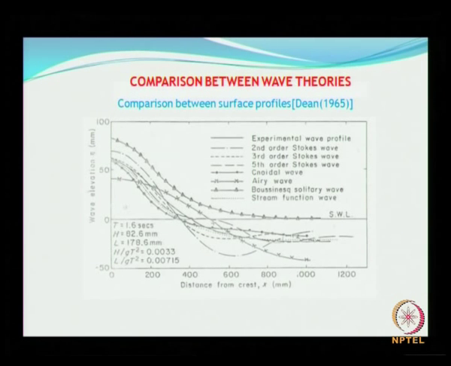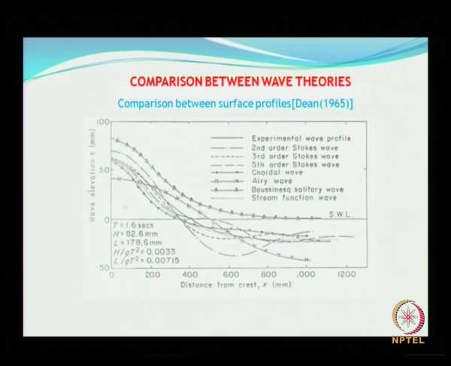So this is a comparison between surface profiles, as given by Professor Dean in 1965. You see the experimental profile is the thick line here, the second order Stokes line is here, then the stream function theory is here, then you see the Airy's theory here.